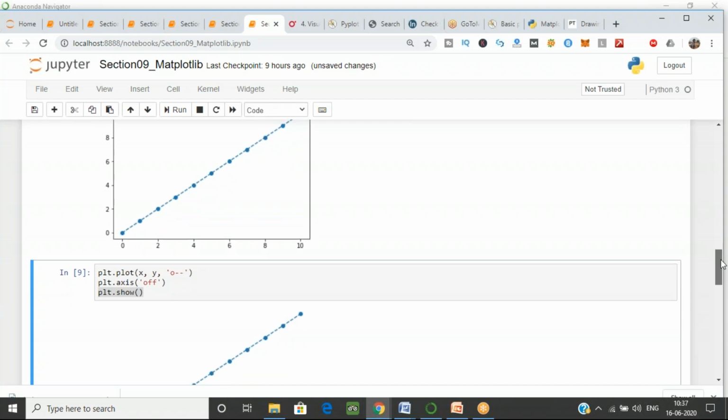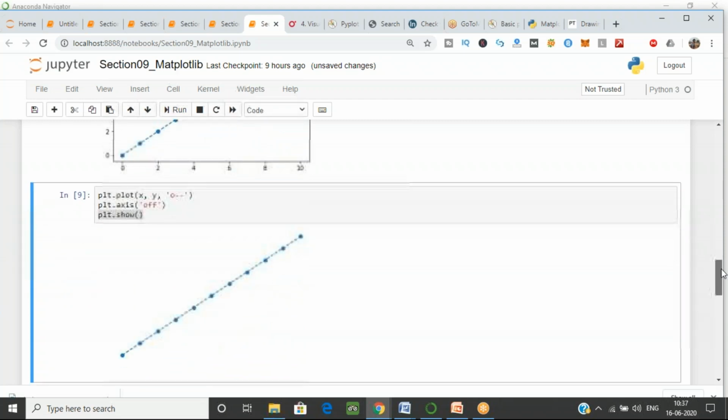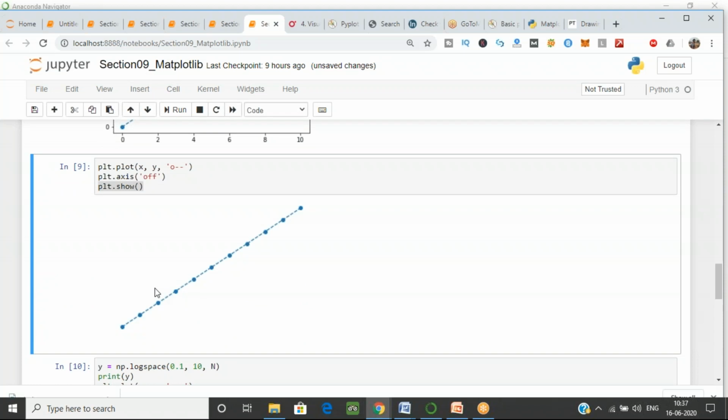When you turn it off, then you can see the output over here. Now can you see the output here? It does not have the axes. It is not showing the x-axis and the y-axis. So if you don't want the axes to be shown, then you just have to set it to off. So this is a little trick which you have to remember.